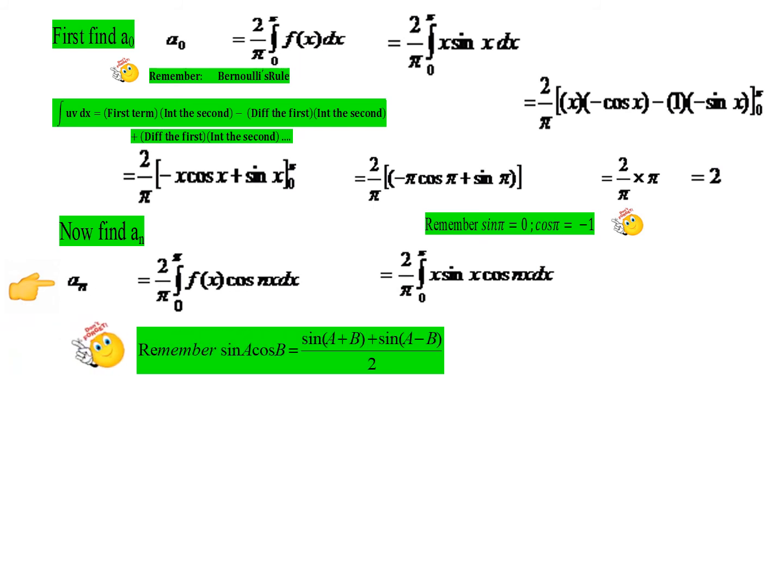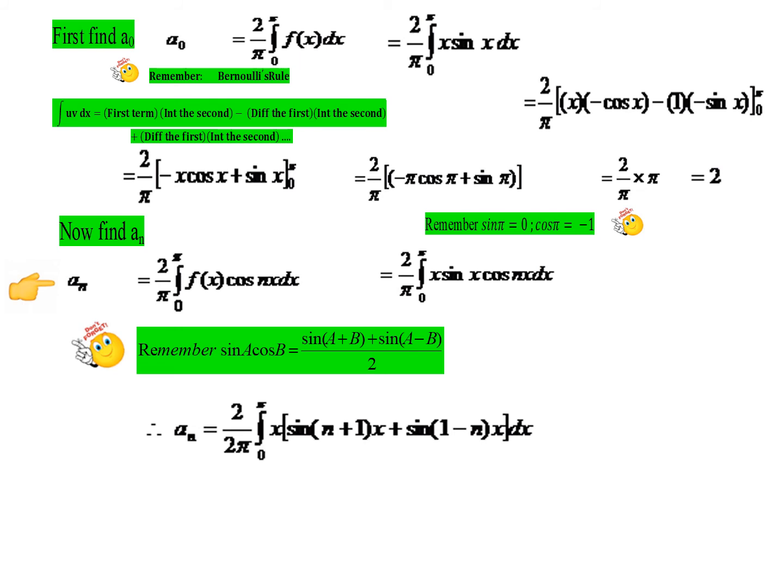Yeah, remember this formula, sine A into cos B. Is it not of this sort? So sine A into cos B, we know it is sine A plus B plus sine A minus B by 2. So let us replace that sine and cosine terms using this formula like this. So sine x into cos nx will be sine A plus B, so n plus 1 into x, plus sine A minus B, so 1 minus n into x divided by 2. So that 2 I have taken out.